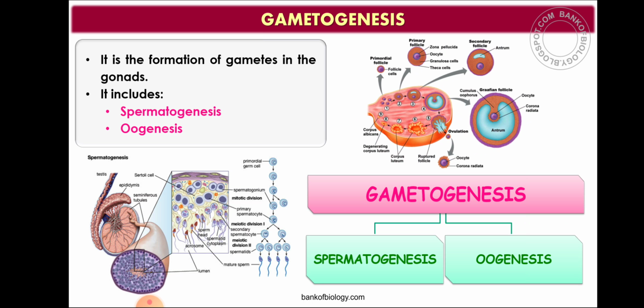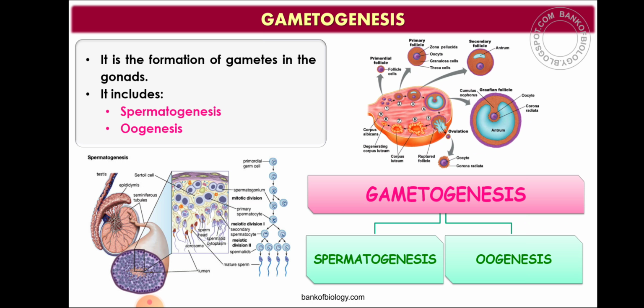I'll try to underline this. See, this is spermatid, undifferentiated, and the spermatid will differentiate into spermatozoa or sperms. So this is the process of spermatogenesis.